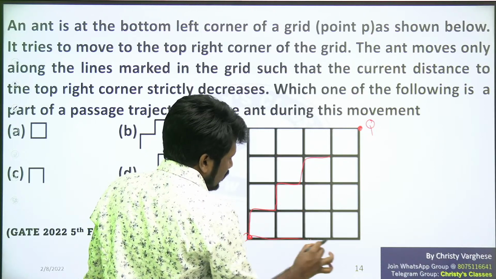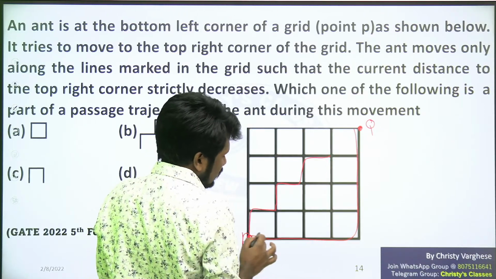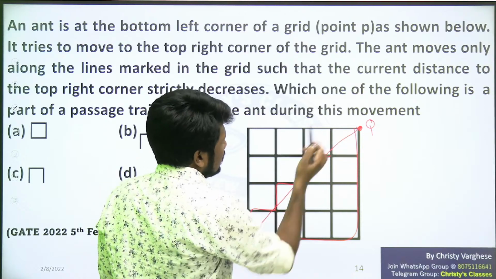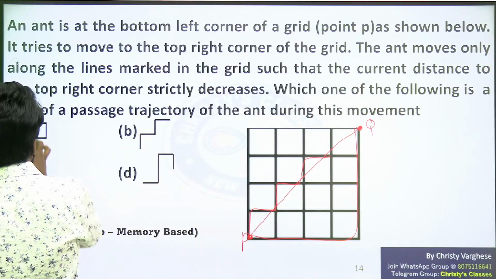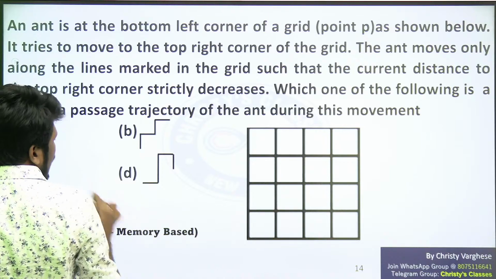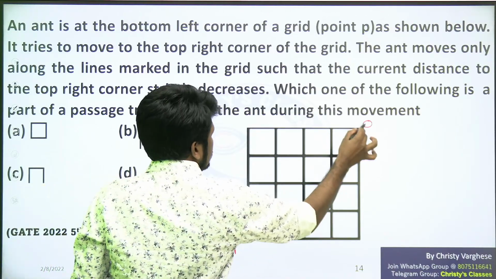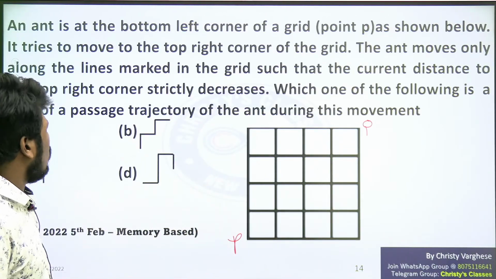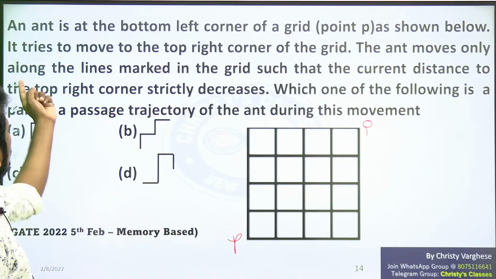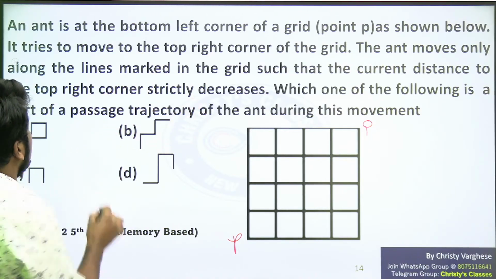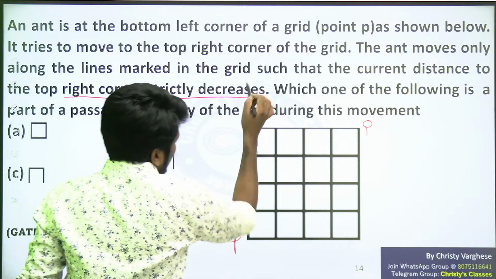Only through these lines it can move. Like this or like this. There are different paths. It cannot go like this. That is what the question is saying. Only through the lines. And another condition is, it should take the shortest route. That is the meaning of such that the current distance to the top right corner strictly decreases.